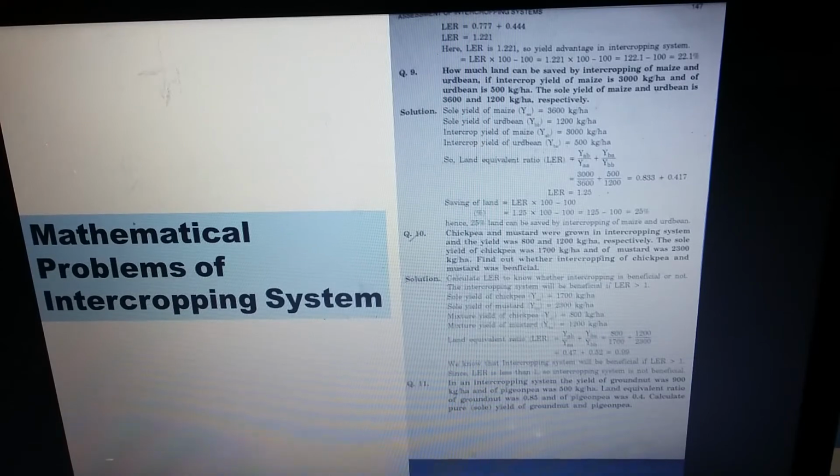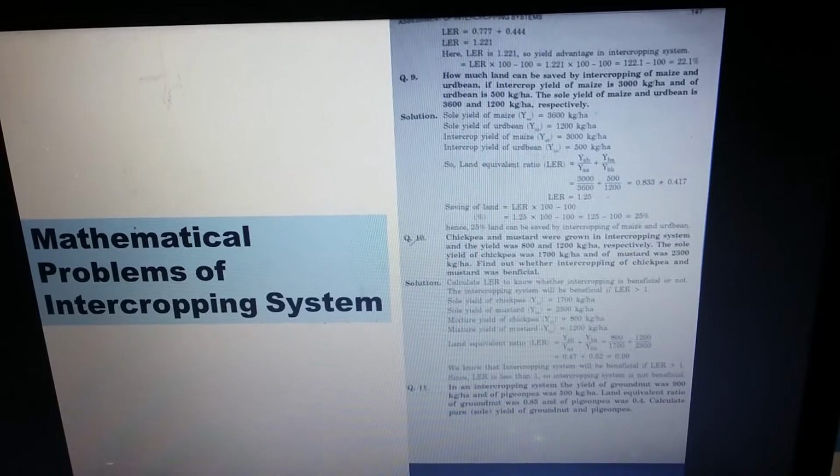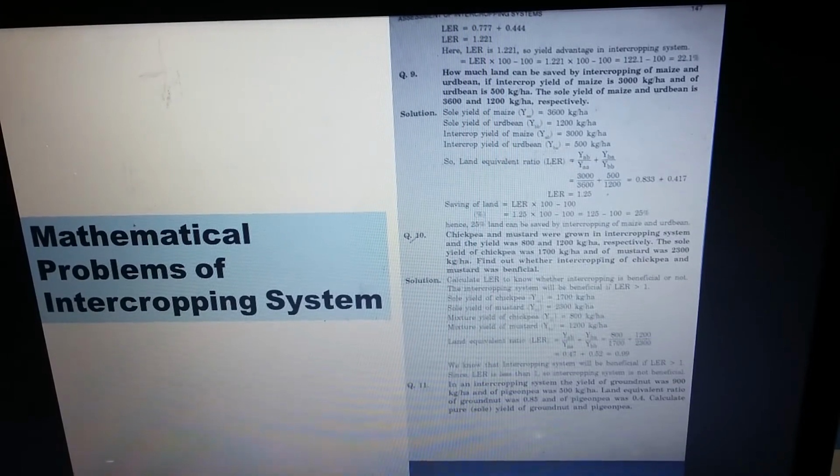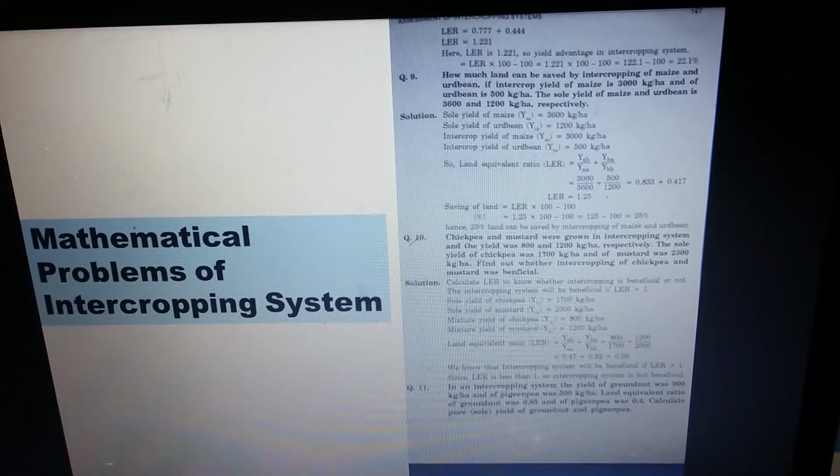So follow the next question, that is question number 9. How much land can be saved by intercropping of maize plus woodbean if the intercrop yield of maize is 3000 kg per hectare and of woodbean is 500 kg per hectare.